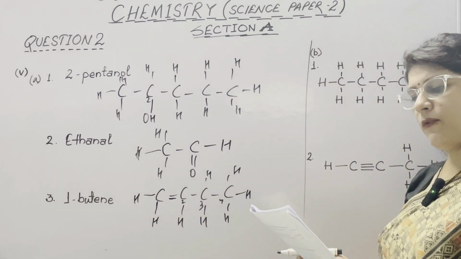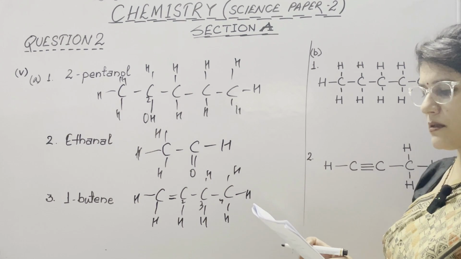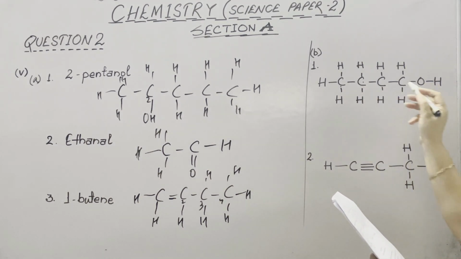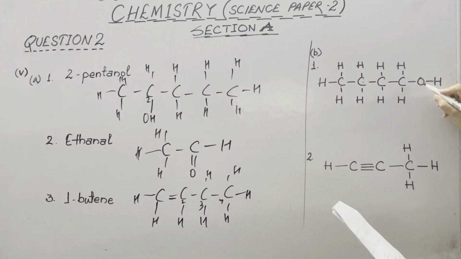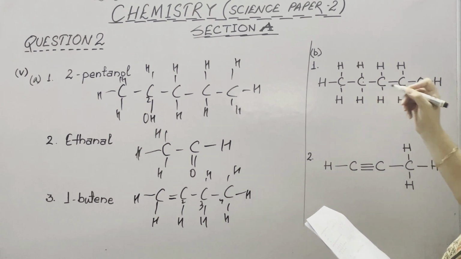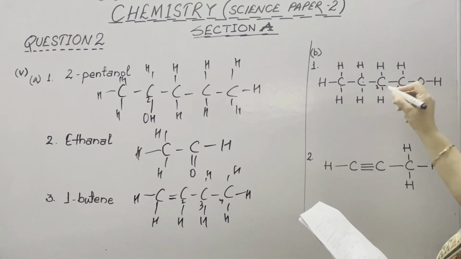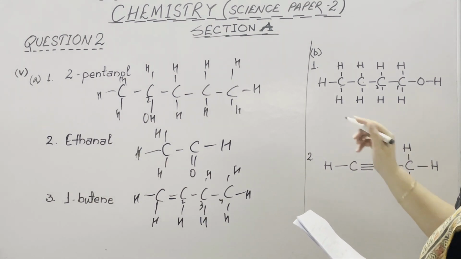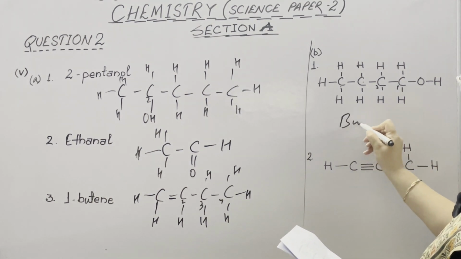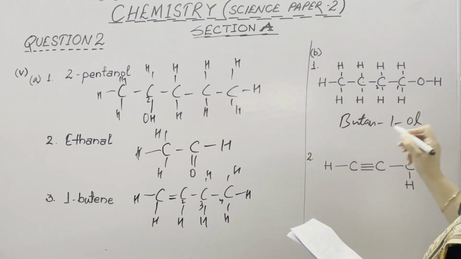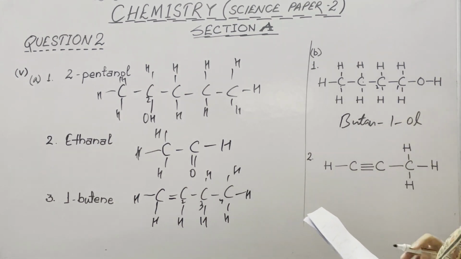Now in B part, name the following organic compounds in IUPAC system. In the first, 4 carbon atoms are there, but the functional group is on this side, so we need to start our numbering from the right hand side. So this is 1, this is 2. On the first position, we can see this OH. It means an alcohol group. So this is a chain of 4. It means butane, 1-ol, or you can simply write 1-butanol.